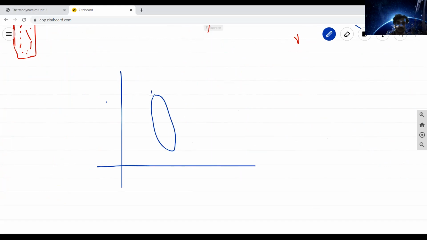So this is state 1 and this is state 2. Here the properties will vary from state 1 to state 2. Again the cycle will start from state 2 back to state 1. Once that cycle is completed, that process is finished. This entire process is called a cyclic process, where the process starts at an initial state and ends at the initial state. That is called one cycle.